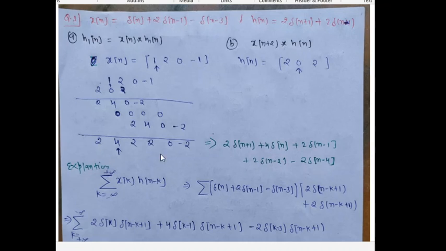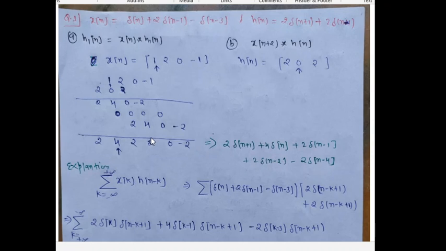So 2 is the coefficient of minus 1, so we can write 2 delta[n+1], and 4 is the coefficient of 0, so we write 4 delta[n], and 2 is the coefficient at plus 1, so we write 2 delta[n-1].